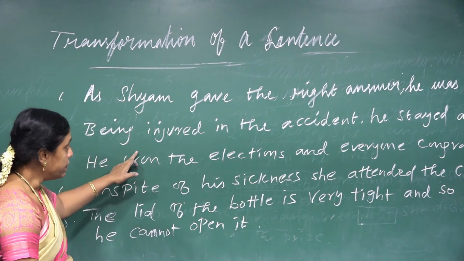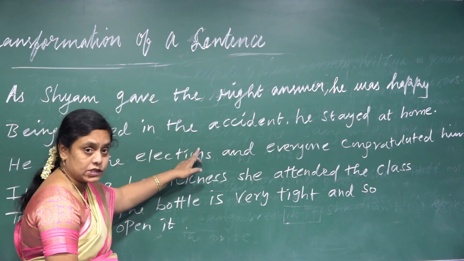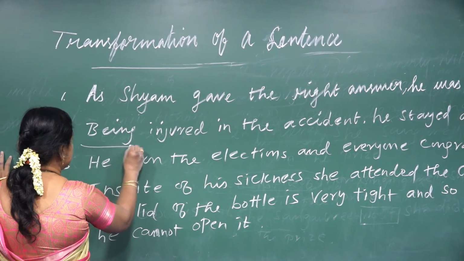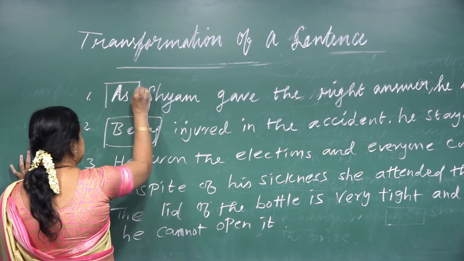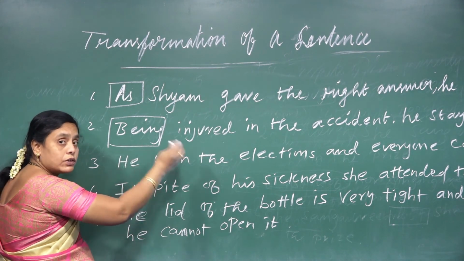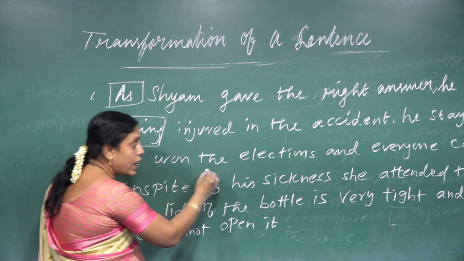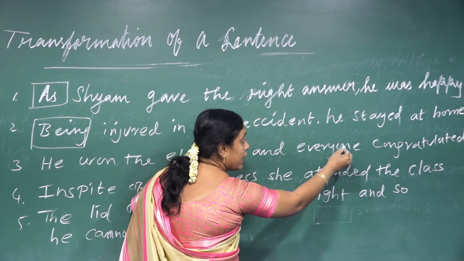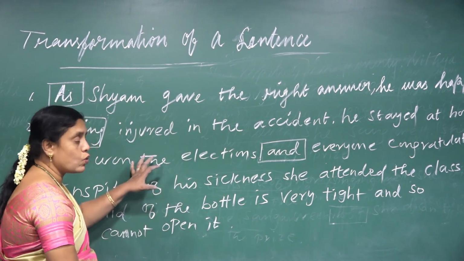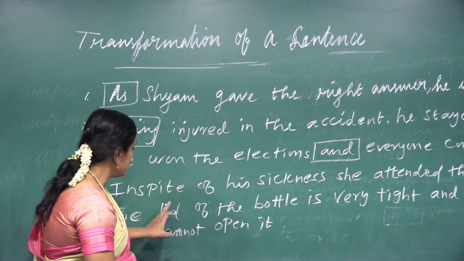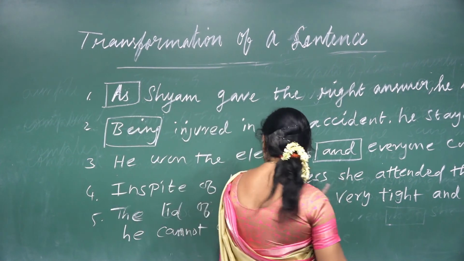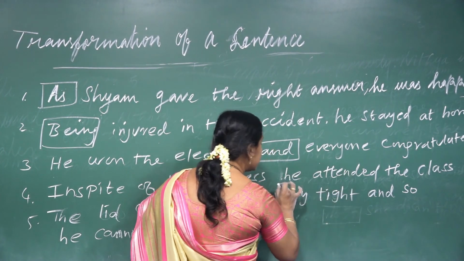And the second one, being injured in the accident, he stayed at home. Here the conjunction word is being, in the first sentence as. And now here also you find out what type of sentence it is, and according to that you change it. Third one, he won the elections and everyone congratulated him. Here the conjunction word is and. You find out what type of sentence it is, according to that you must change it. Now come to the fourth one, in spite of his sickness, he attended the class.